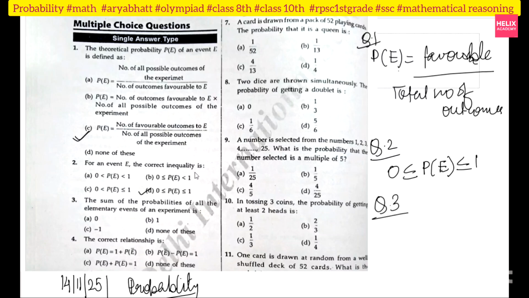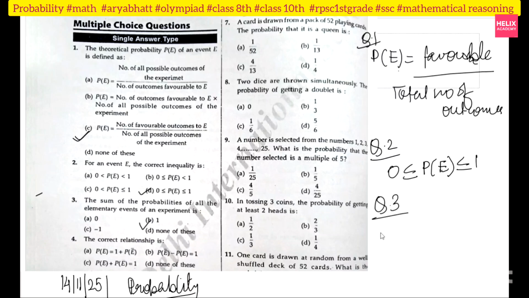Now question 3: the sum of the probabilities of all the elementary events of an experiment is equal to 1, because all the probabilities total is equal to 1 only. The favorable condition is also total, and the denominator will also always be total only, so total upon total is equal to 1, so that's why it is 1. The correct relationship is what?